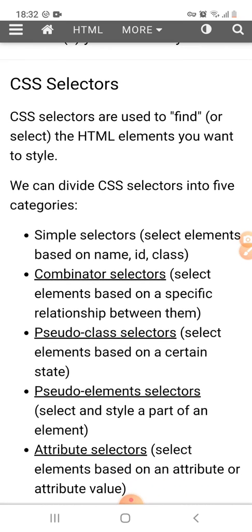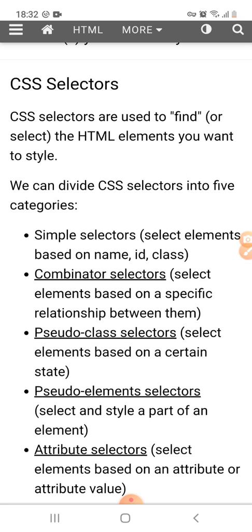First is the simple selector, which selects the elements based on the name of the element, ID of the element, and class of the element. Next category is the combinator selectors, which select the element based on a specific relationship between the elements.